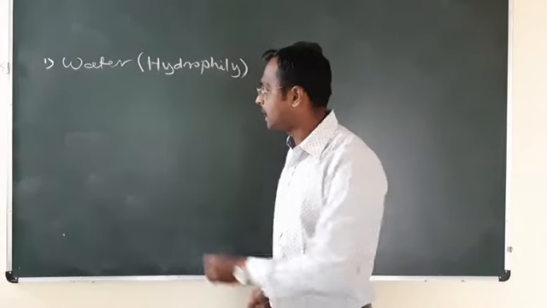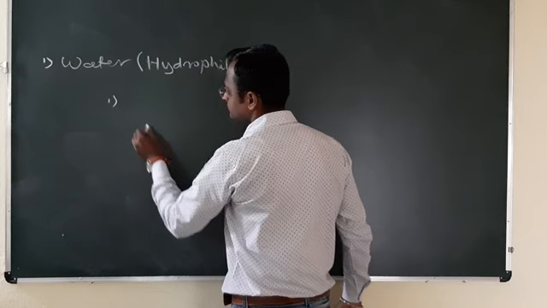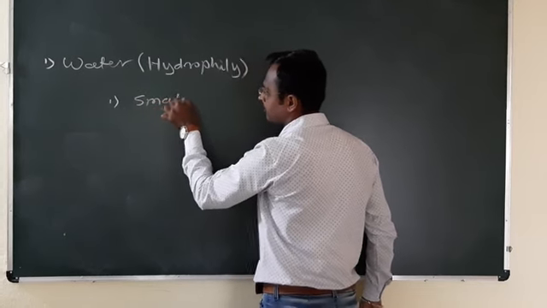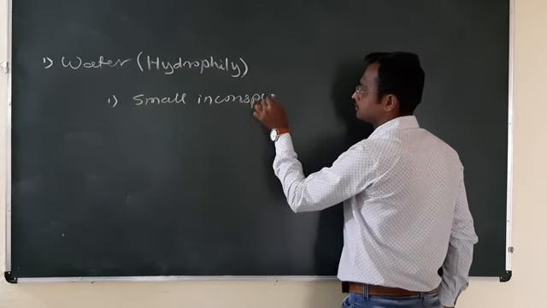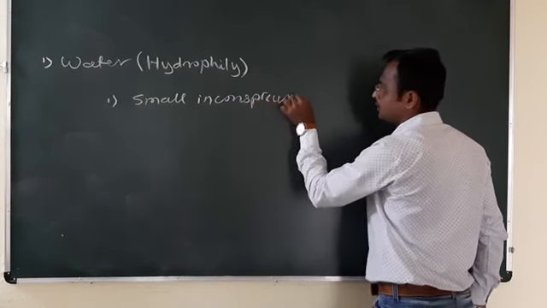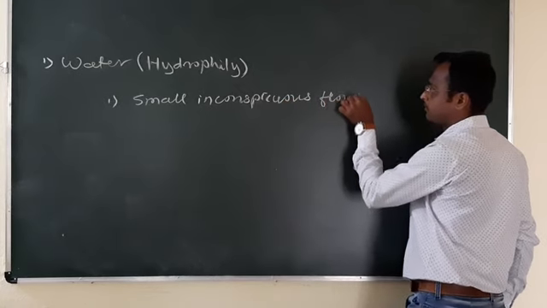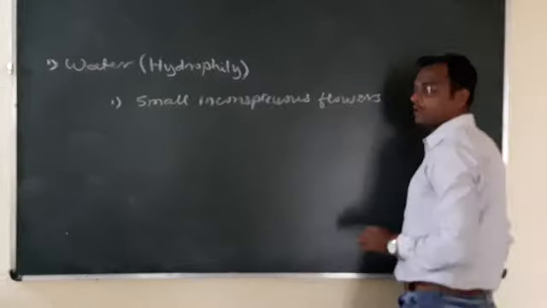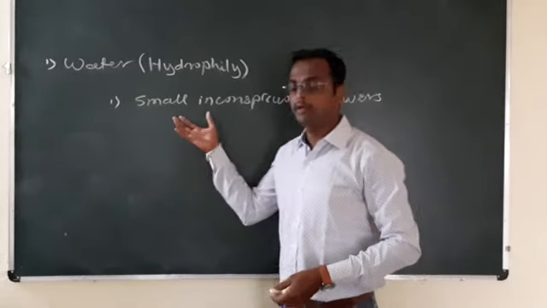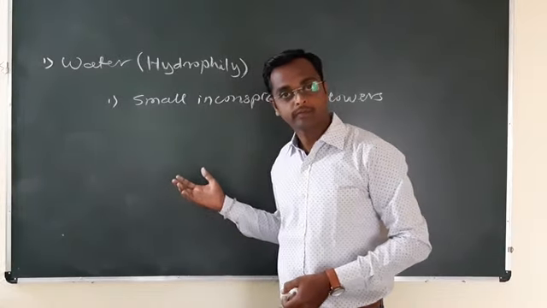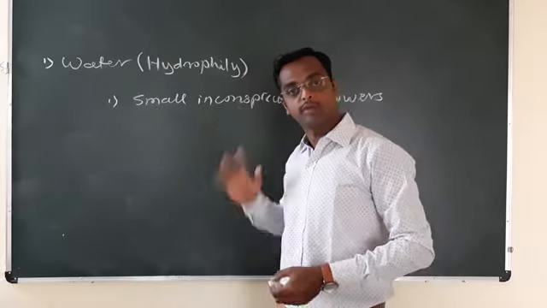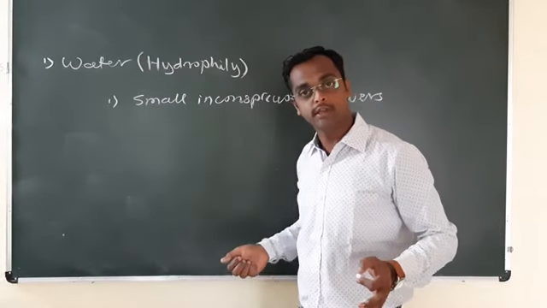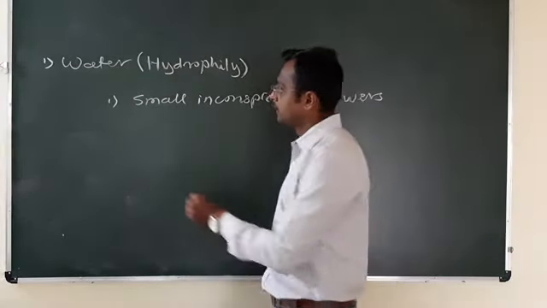These adaptations are: first, small, inconspicuous flowers. Small inconspicuous flowers, there is no need to attract the pollinating agent, hence the flowers are small in size. Inconspicuous: one cannot easily distinguish the flower structure.